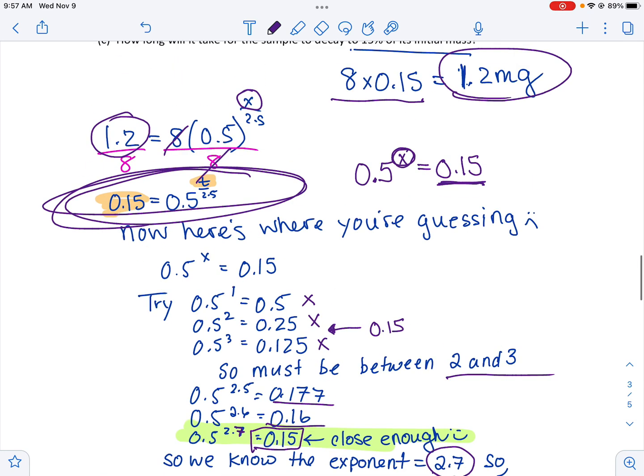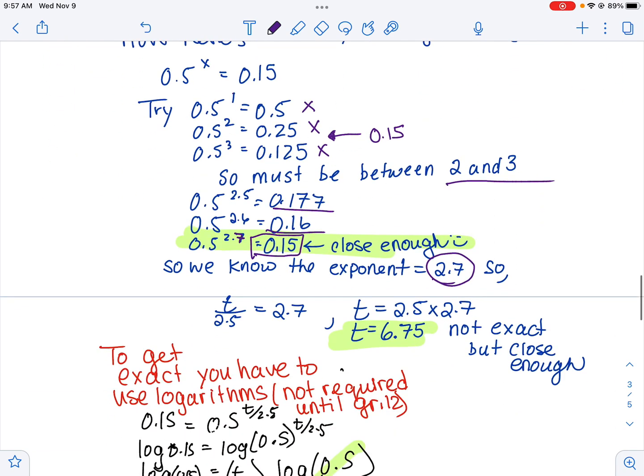But that just means that 0.5 to the power of 2.7 equals 0.15. But our exponent was this crazy fraction, not just a whole number, you know what I mean. So I knew I had to set my exponent equal to 2.7 and solve for t. So I got 6.75. Not exact, but close enough.